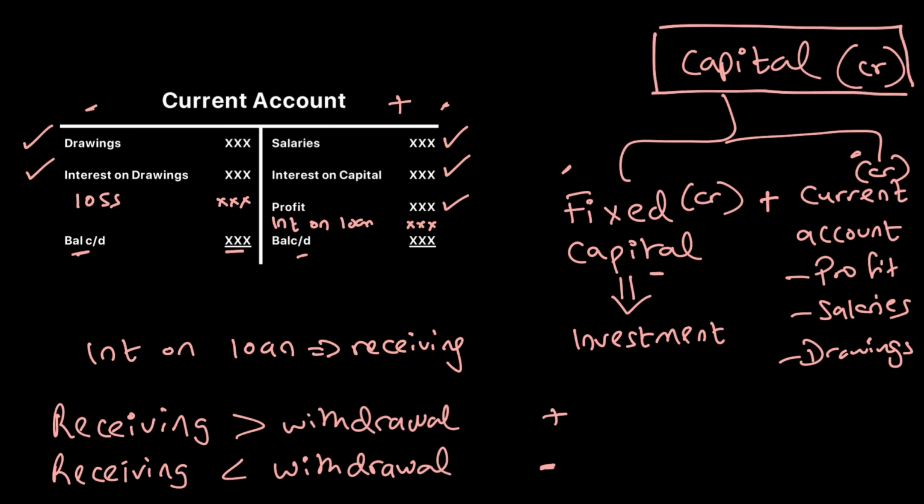All right. So now in the next video, we'll start solving questions where we'll draw an appropriation account and a current account to understand how they're drawn and how they impact the partnership statement of financial position.